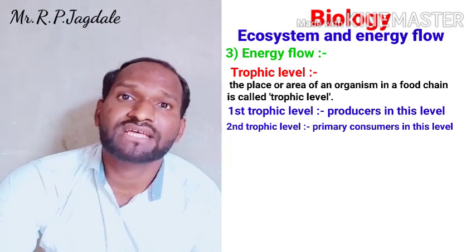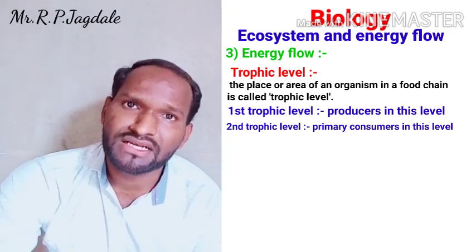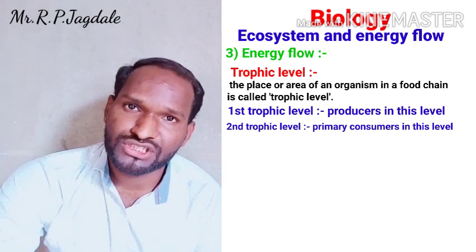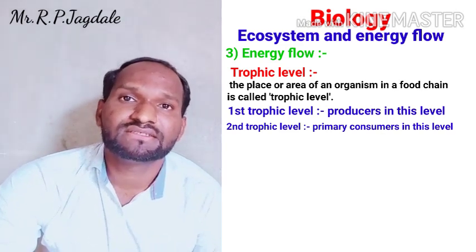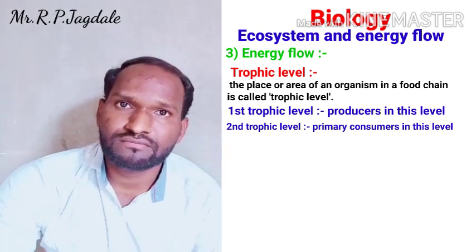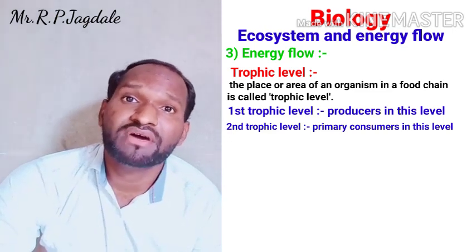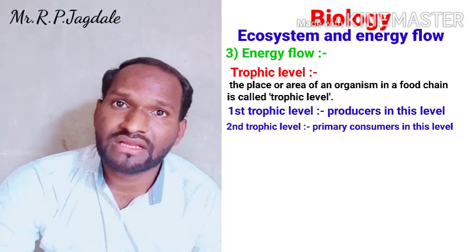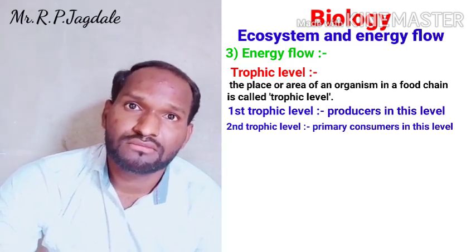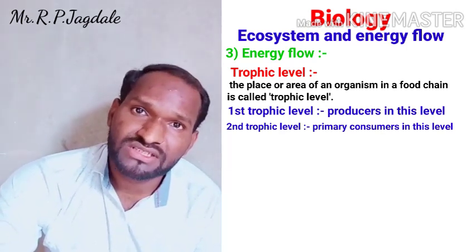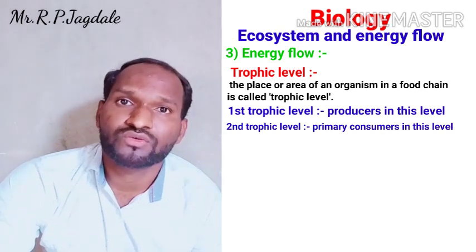These are also called herbivorous because they feed on the plants. These are at the second trophic level, or they are called primary consumers. In the second trophic level, primary consumers are there, also called herbivores.